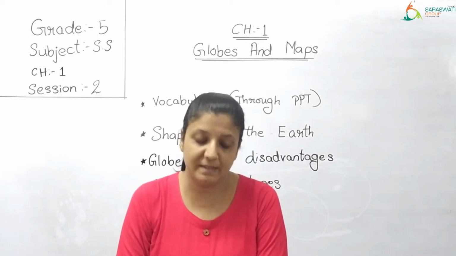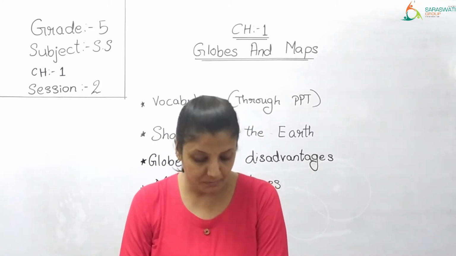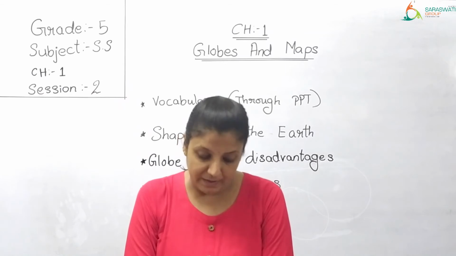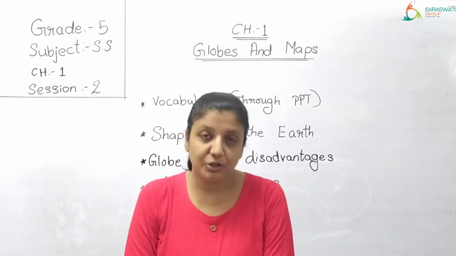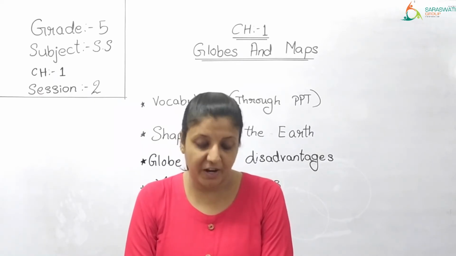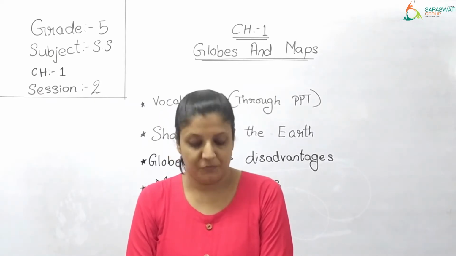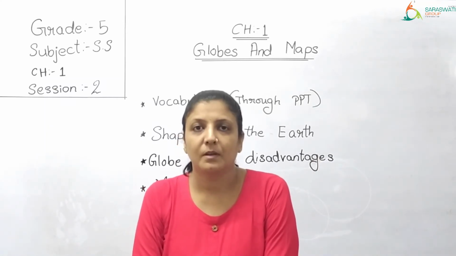We can only see one side of a globe at a time. Then, larger globes can show greater details, but they are difficult to handle. A globe is difficult to carry from one place to another. So these are the disadvantages of a globe.